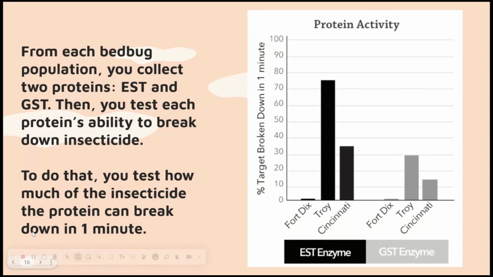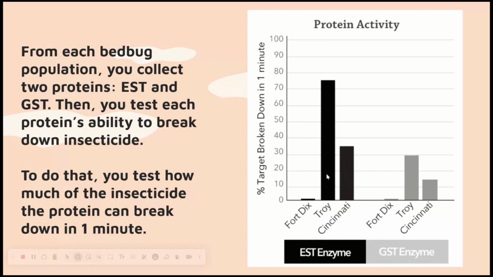So here is what we have done. From each bedbug population, we collect 2 proteins, the EST and the GST. Then we test each protein's ability to break down the insecticide. To do that, we test how much of the insecticide the protein can break down in 1 minute. So, proteins from the Fort Dix population in 1 minute, they didn't break down any of the insecticide in either of those protein enzymes, which means this enzyme is not happening in them, probably not being passed down.